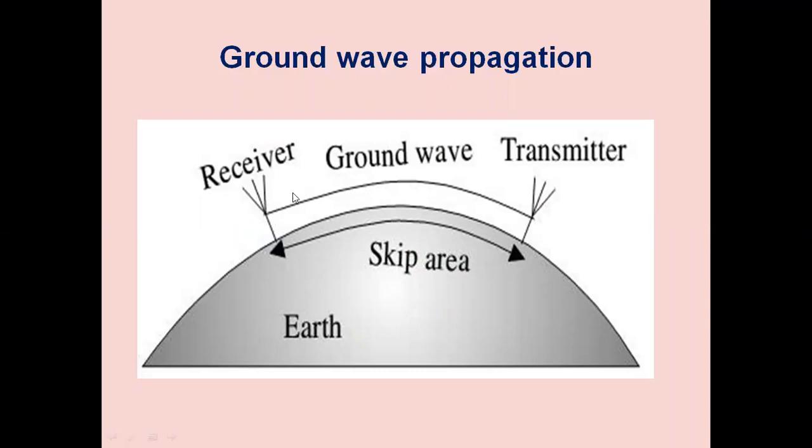So this is the diagram showing the path of the ground wave. We have the transmitter here and we have the receiver. We want to transmit the signal from transmitter to receiver. And this is the skip area, the distance between transmitter and receiver along the surface of the earth. Through the ground, the waves are propagating. Here we have an antenna which is placed very close to the ground. The receiving antenna is also placed very close to the ground. These waves are vertically polarized and they will be propagating through the ground.